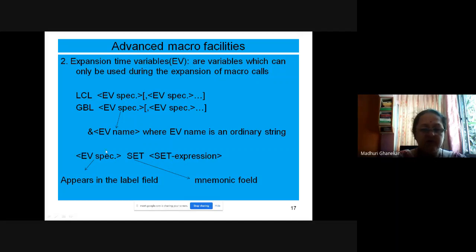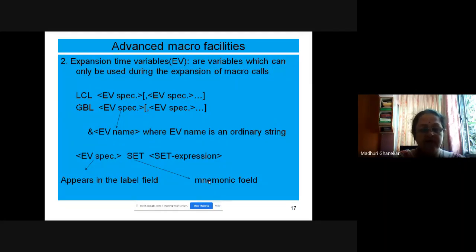Suppose I declared LCL M, then M SET, I can put 0 or any other value of my choice. The EV should appear in the label field, and this SET statement should appear in the mnemonic field column. I hope you remember we have 4 columns. At the most 4 words are possible in our advanced assembly, and the first word is the label.